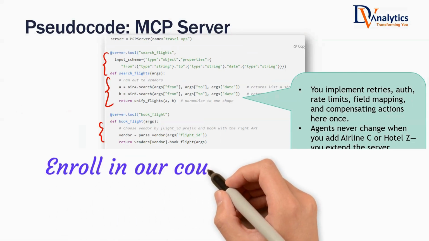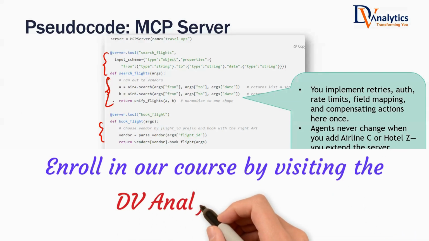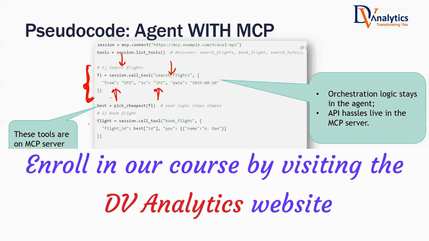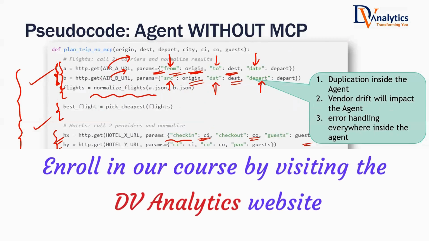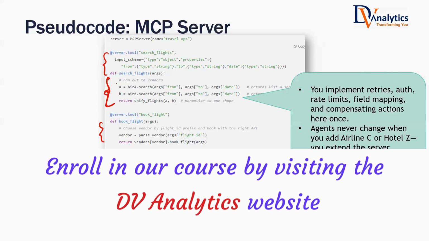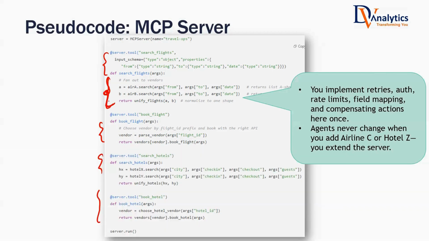Now, where is the advantage? You might be thinking we are writing a similar amount of code in the MCP server also. Earlier, we were writing inside the AI agent itself, inside the tool, but now you're writing the whole code in the MCP server. It is right. We are not totally taking away API calling. API calling is still there. But what is the added advantage?